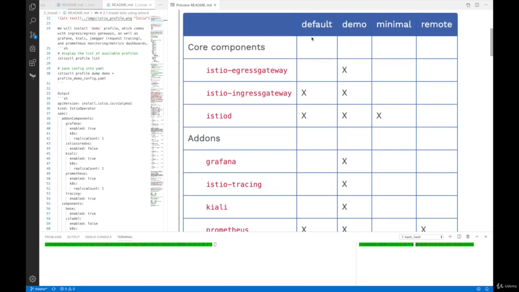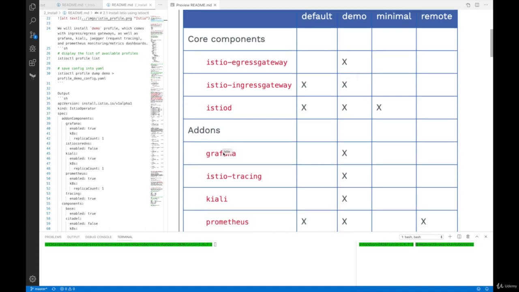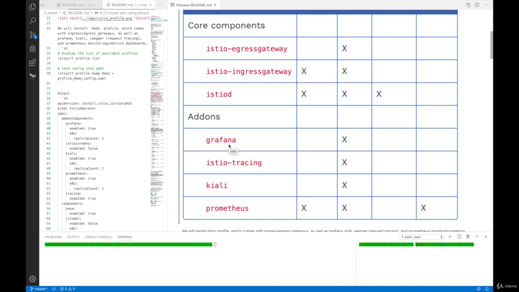So for example, in this table, you can see with the demo, we can have Istio egress gateway, ingress gateway, Istiod, this is the master control plane component, and also add-ons, for example, monitoring tools like Grafana, Istio tracing, this is Jaeger, Kiali, this is a request tracing topology related dashboard, and Prometheus. So Prometheus is also related to Grafana.